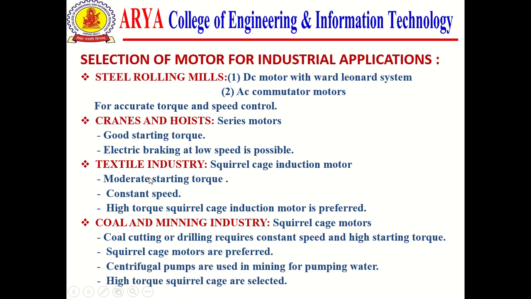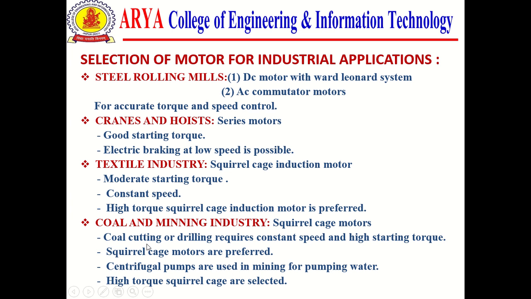When you talk about the textile industry, here we use squirrel cage induction motors, AC drives, because of moderate starting torque and constant speed, since the textile industry requires constant speed and high torque. So the squirrel cage induction motor provides high torque and constant speed.